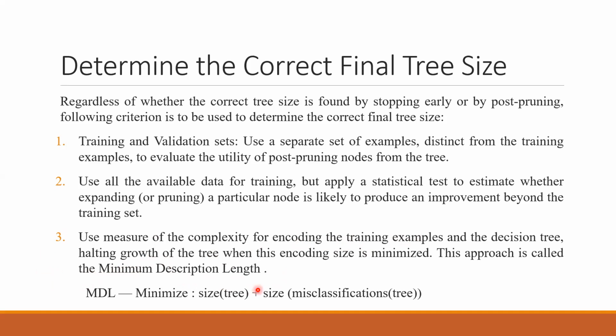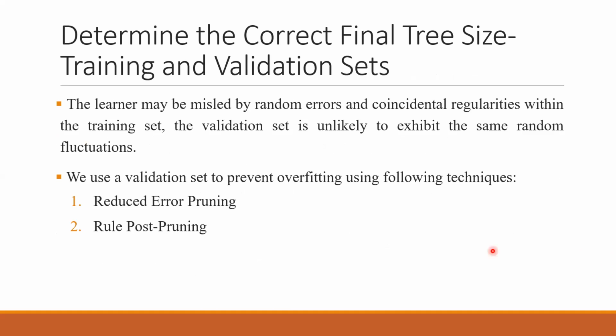In this method, you take the sum of the size of the tree plus the size of the misclassification of the tree. So you need to take into consideration the size of the tree based on the correct classification as well as the misclassification. After that, determine the correct final size.